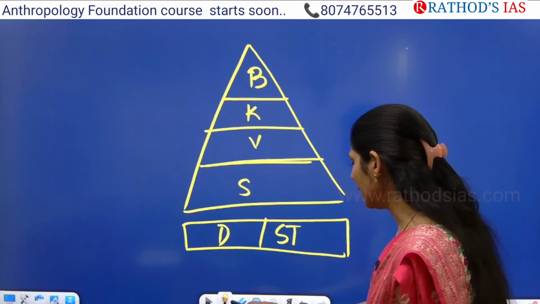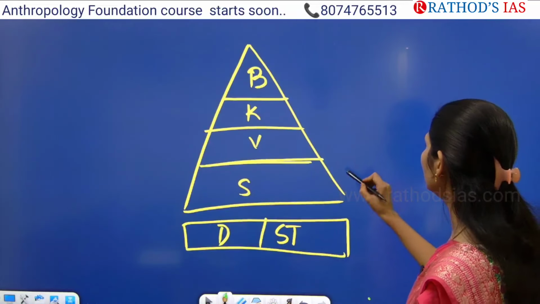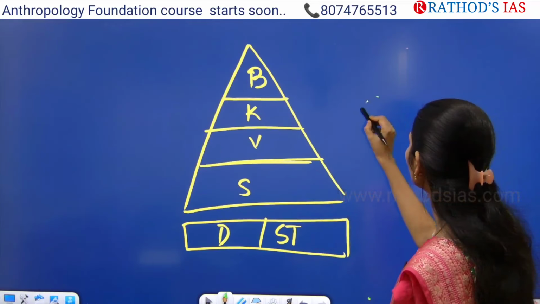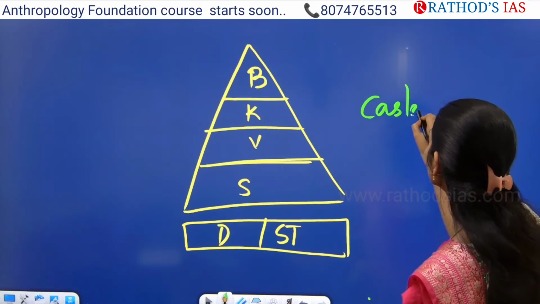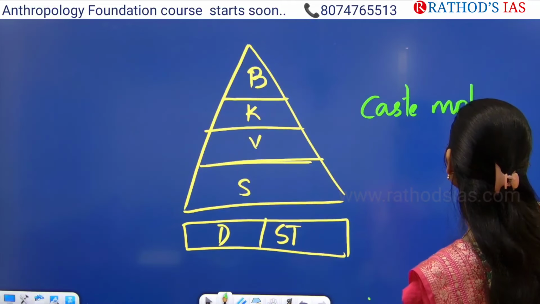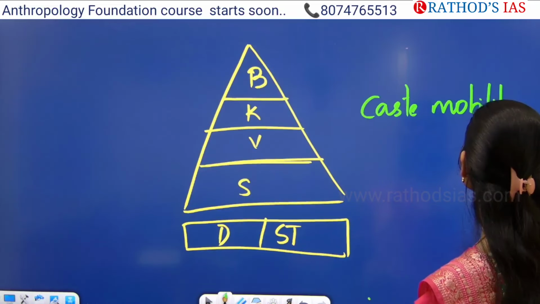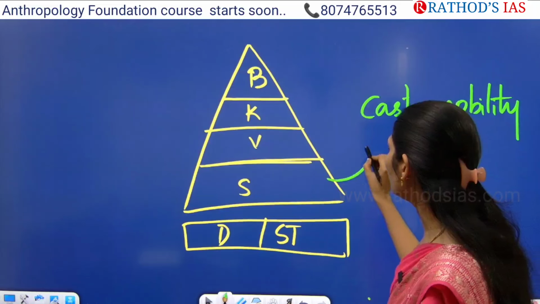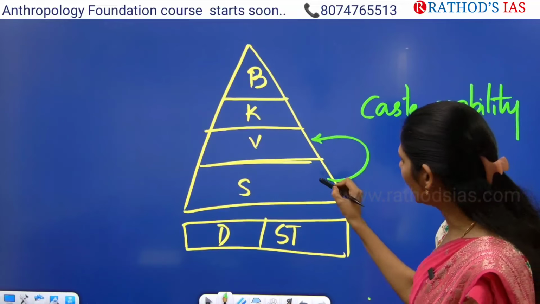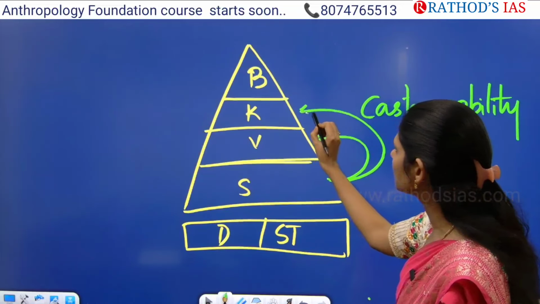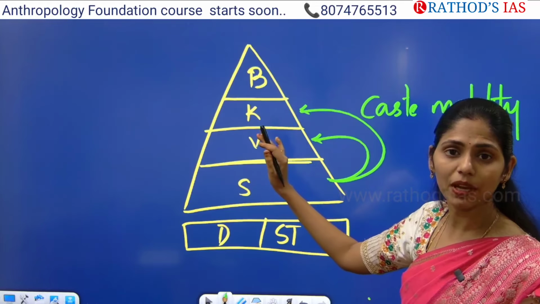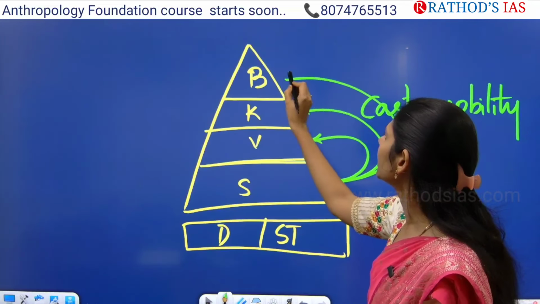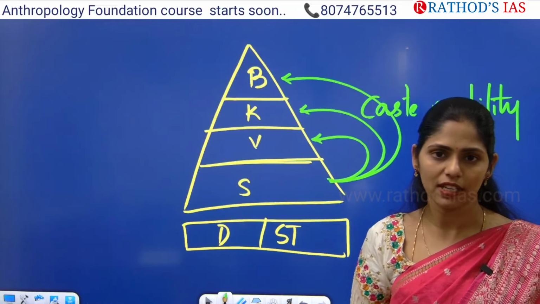But people are moving from one caste to another through a mechanism called caste mobility. In this mechanism of caste mobility, lower castes imitate the rituals of higher caste people and start claiming higher caste status.